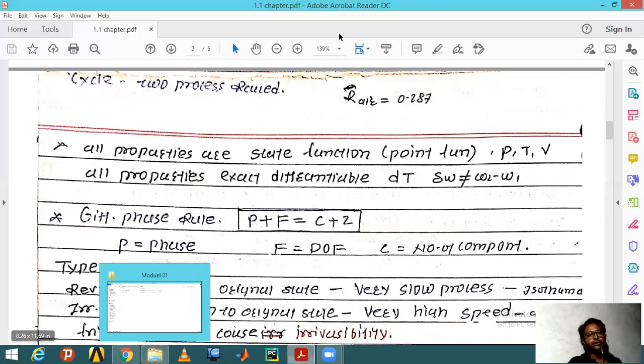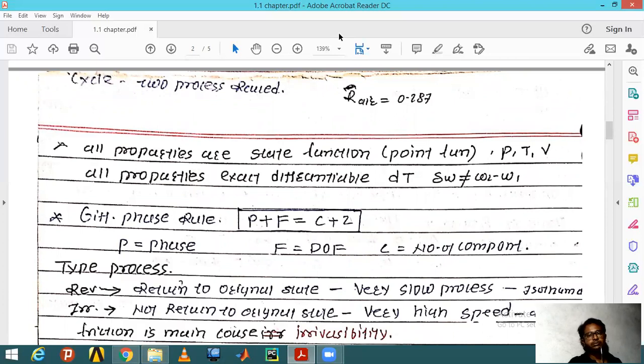So similarly, you can... sorry for the disturbance. Yeah, we are on the cycle.